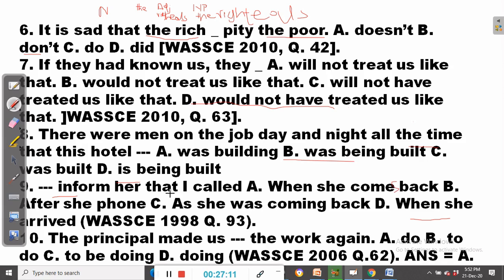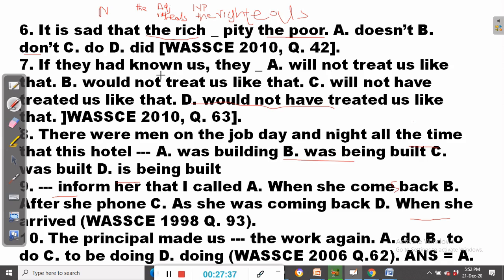This is a departure from the impossible condition that we came across earlier on, which I think we met in question 7: if they had known us, they would not have treated us. This one uses the past perfect tense, and on both sides you have the past perfect tense.